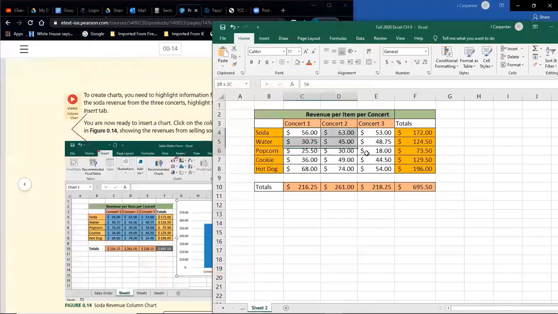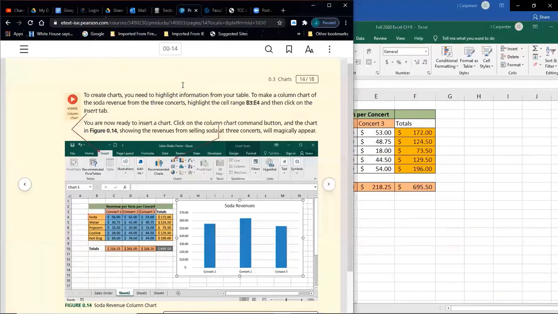So now that we have a chart of information, so a whole bunch of different concerts, a whole bunch of different items, and I know these aren't a whole bunch, but this could be all the concerts for like 10 years a company's been around. And they probably don't just sell 5 items at a concert. They probably have dozens, if not hundreds of items over time, especially since people will rotate out items. So if you're looking at concerts for the past 10 years, you've probably got brands from 5, 6, 7 years ago that you no longer sell, but would still be in this table of information. You just have zeros for them for all the more recent concerts. Okay. So you are now ready to insert a chart.